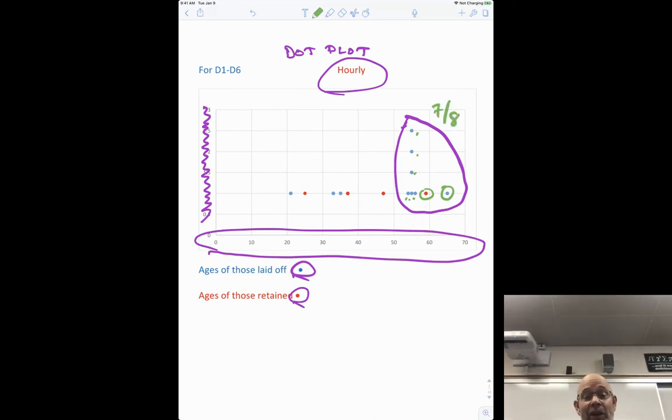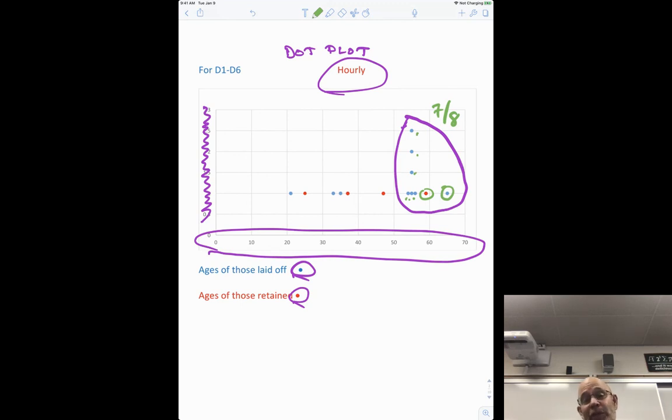So that would be an argument that, wow, you know what? If you did that randomly, I don't think that could happen. Could it happen? One of the things we're going to talk about a lot in this class is that in randomness, pretty much anything can happen for sure. Like I could roll a dice and get 12 12s in a row. Pretty darn unlikely. You'd never bet on it. But randomness is randomness, so anything can happen. But we're looking at what we would probably expect. Would we expect 7 of the 8 oldest people to get laid off if we did it randomly? And I would say no.